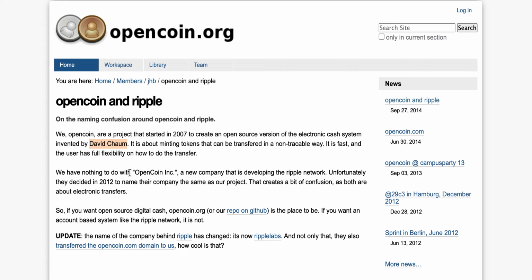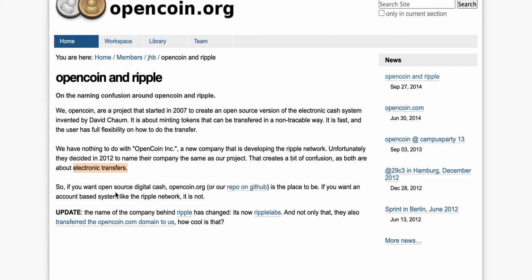And it says, we have nothing to do with OpenCoin Inc., a new company that is developing the Ripple network. Unfortunately, they decided in 2012 to name their company the same as our project. That creates a bit of confusion as we are both about electronic transfers. So if you want open source digital cash, opencoin.org is the place to be. If you want an account-based system like Ripple Network, it is not.